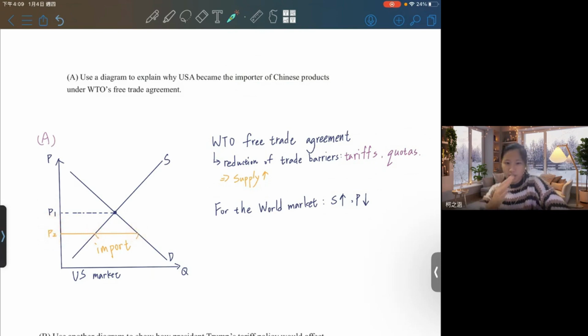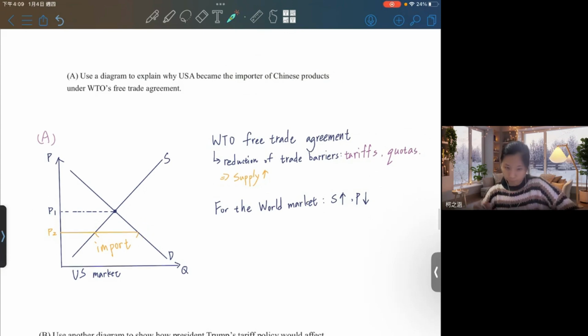And we can see that the demand quantity is much more than supply quantity. So they need to import the products from China. So then this is the import quantity. So that's the reason why USA became the importer of Chinese products.